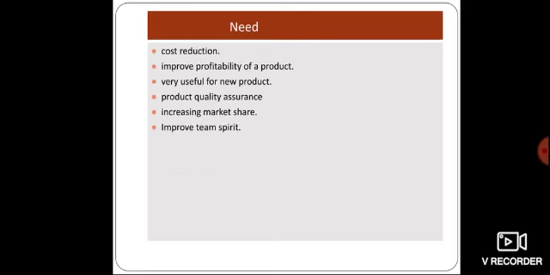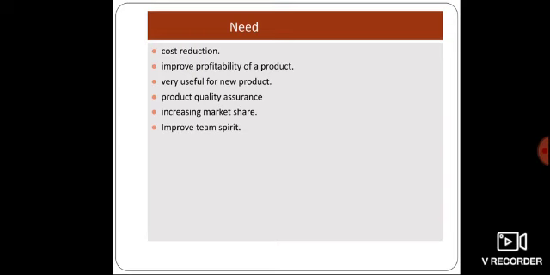Next, the need for target costing. The target costing is needed for cost reduction and also to improve the profitability of the firm. That target cost determines the desired cost for a product on the basis of the given competitive price so that the product will earn a desired profit. So first determine the desired selling price and also desired cost, so we can ensure the desired profit. So it improves the profitability of a product.